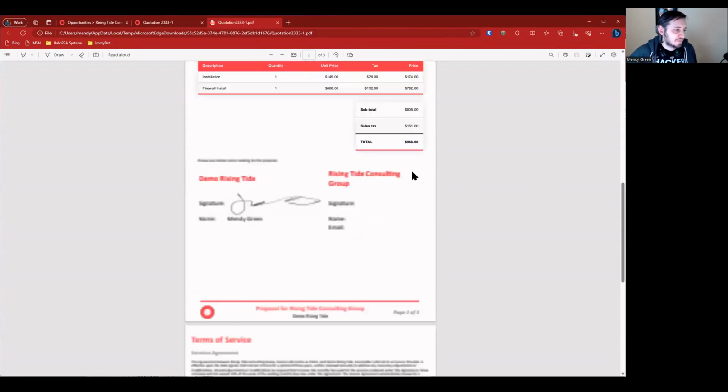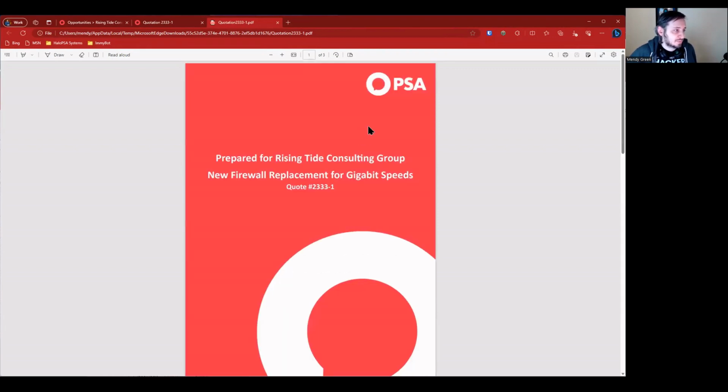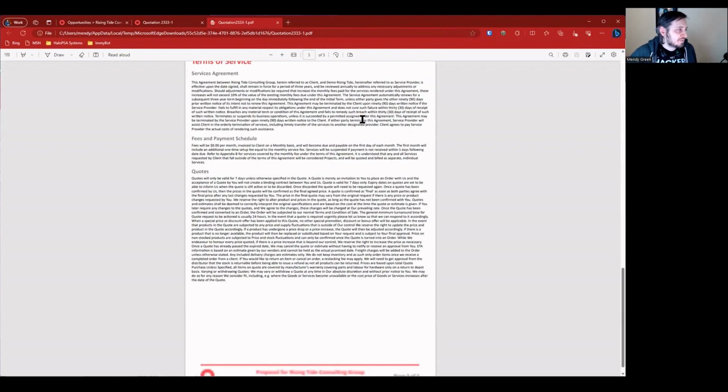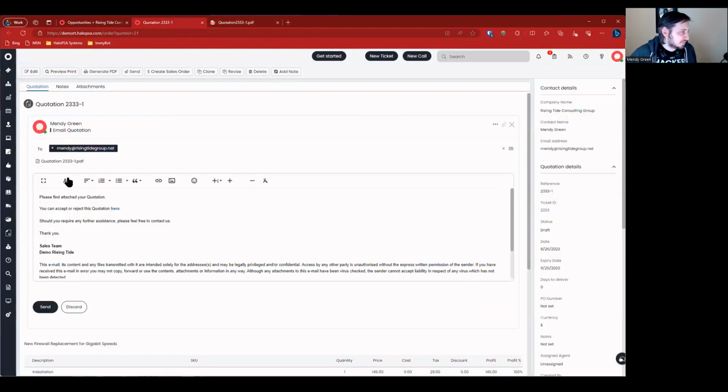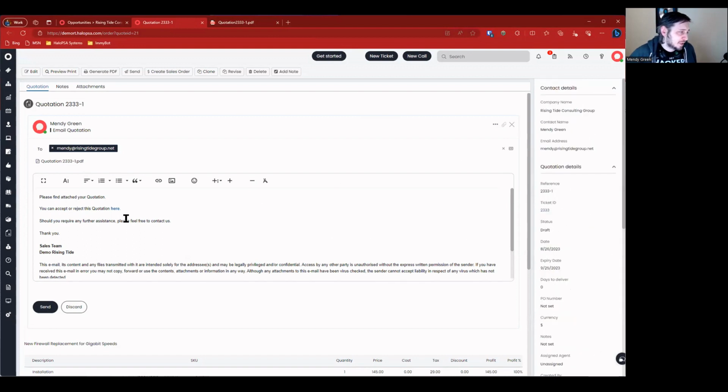Like I said, we're using the bare bones trial setup. There's not much here in terms of custom configuration. Okay. And we can see this is what the quote would look like. We got the please find attached. You can accept or reject this quotation here. I'm not actually going to send this email, or maybe I will, but before I do that, I'm just going to open up the portal in a new tab.